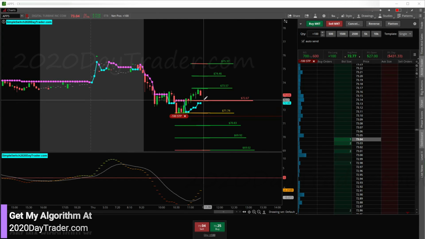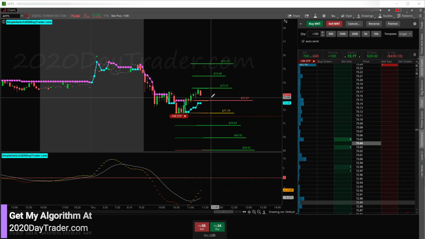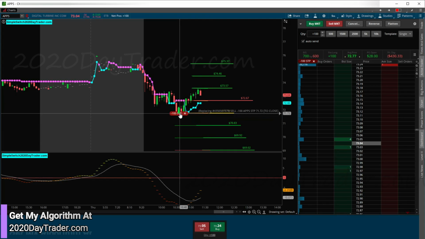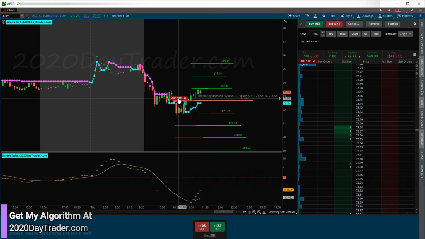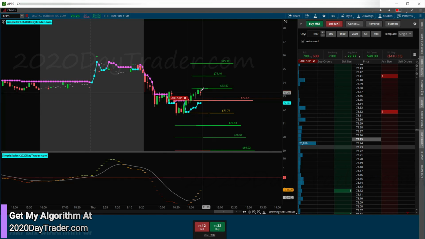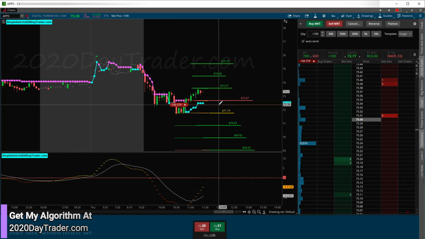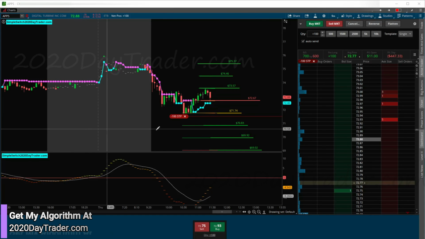All right, so we get this red candle closed below the green candle. Then I'm going to go over and find the next green candle. I don't count that, which is right here. So now I'm going to move my stop to just below that, 72.88 roughly. I just drag it up. If it doesn't close below that candle, then it doesn't count. I've got to wait for a close. Let's see what we got here. Nope, it's not going to close below. All right, so we're about to get a red candle close below the green.